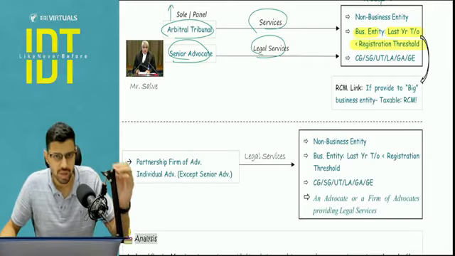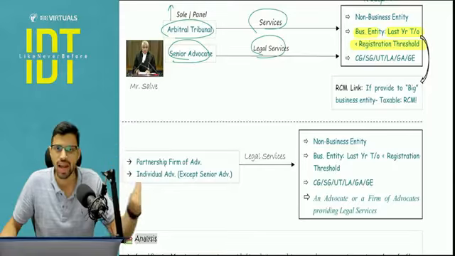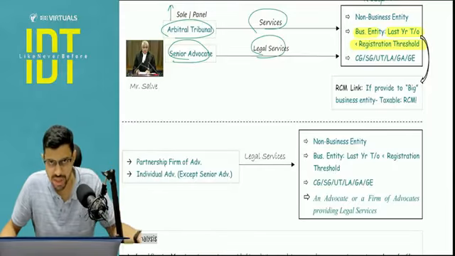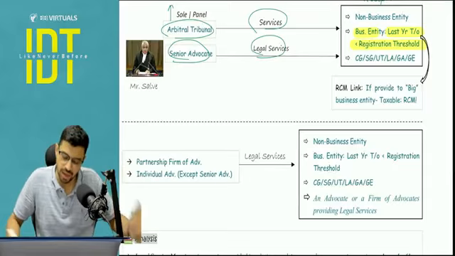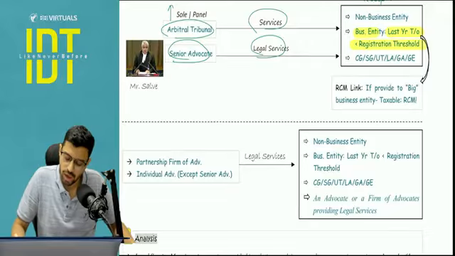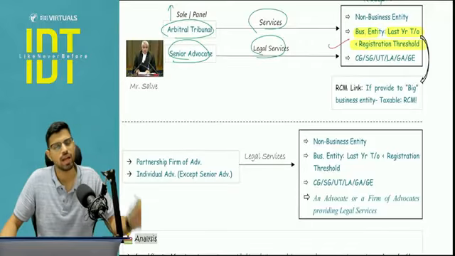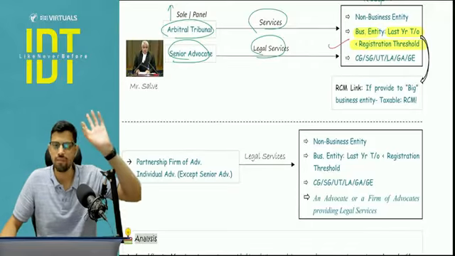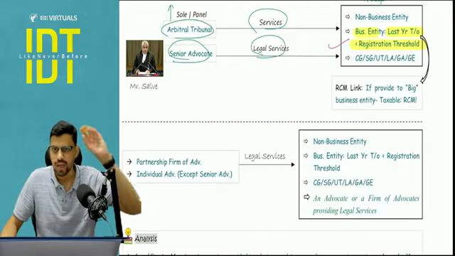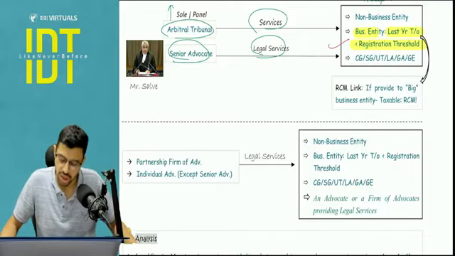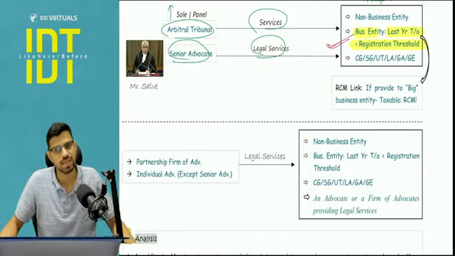The registration threshold is basically 10 lakhs, 20 lakhs or 40 lakhs that you cover in the registration chapter. So your aggregate turnover did not cross the registration threshold. Aggregate turnover means pan India level, all the GSTs together, right? So that did not cross the registration threshold. In that case, you will be a small business entity.